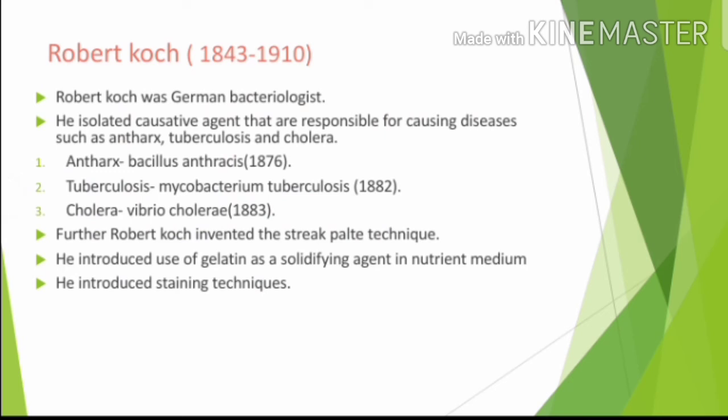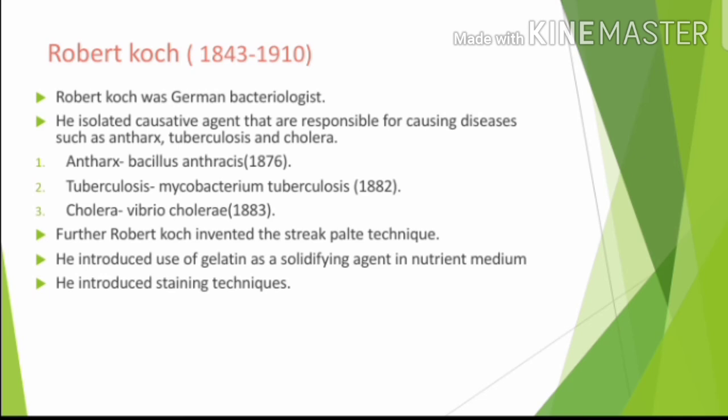The next scientist is Robert Koch. Louis Pasteur worked together with Robert Koch. Robert Koch, 1843-1910, was a German bacteriologist. He isolated the causative agents responsible for diseases such as anthrax, tuberculosis and cholera.